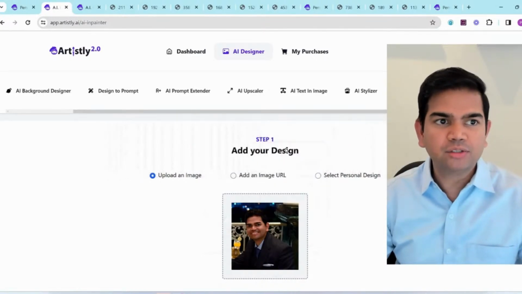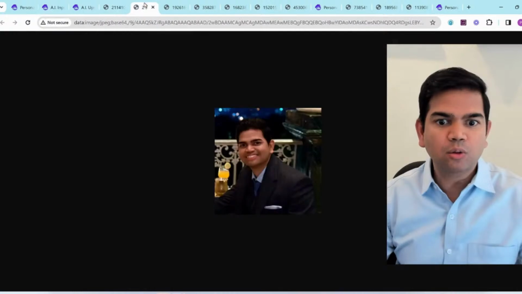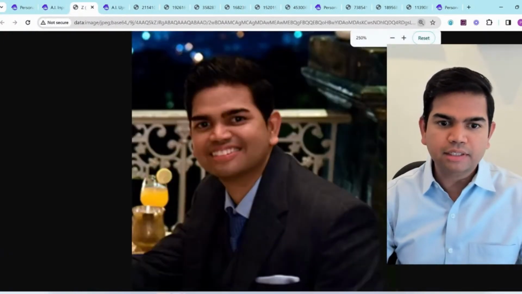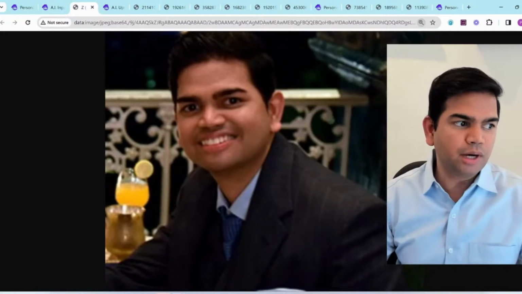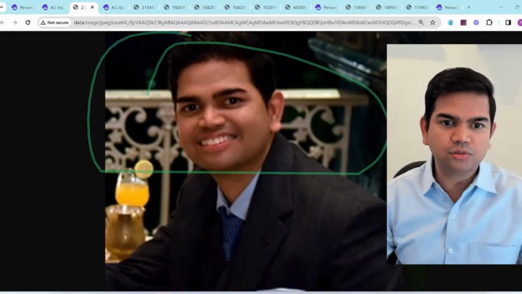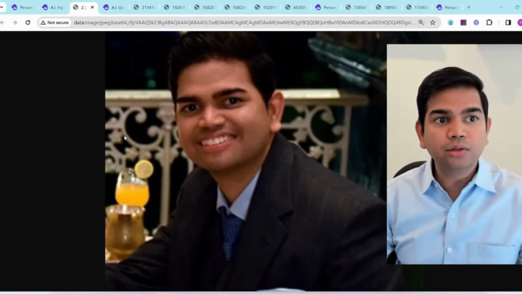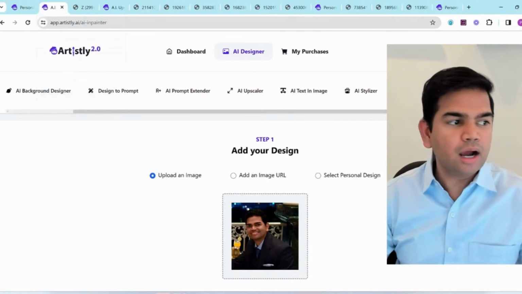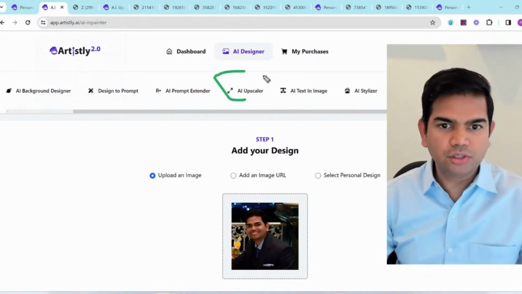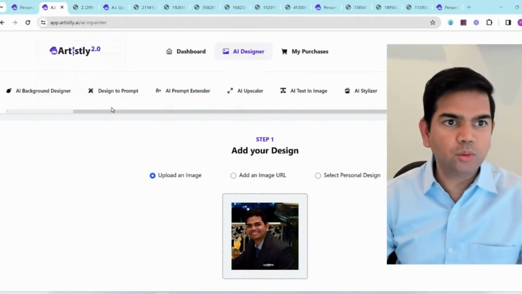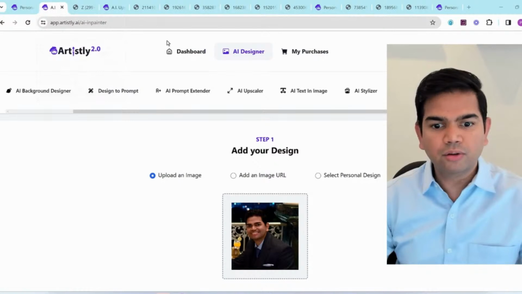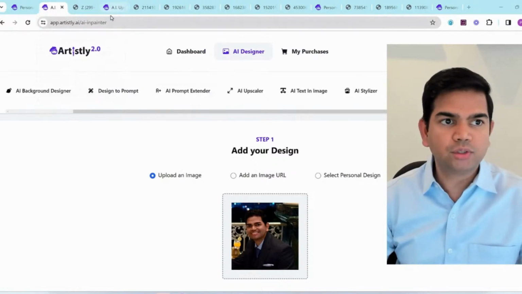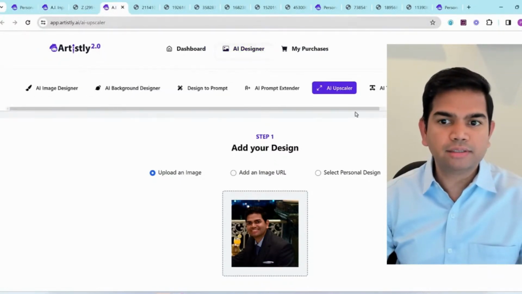So here, let's open this image up. It's a pretty low quality image. If I zoom in, it loses pixelation, right? It looks quite blurry. Like here, my face looks very blurry. This is why you could use our AI upscaler feature to solve this issue, where you can upscale a photo and then do cool things with it. So what I did here is I clicked on the AI upscaler feature,